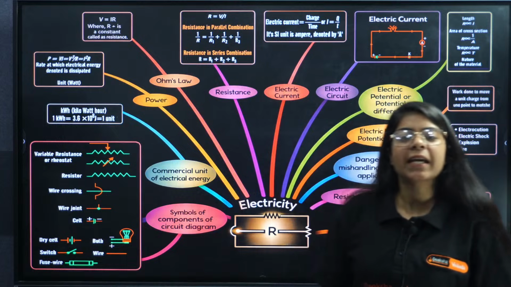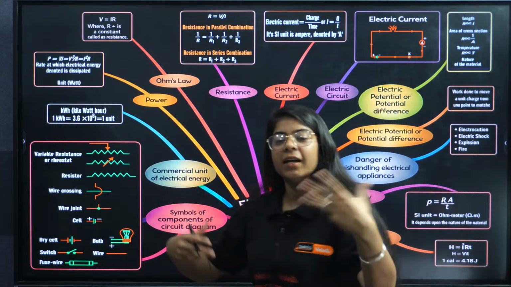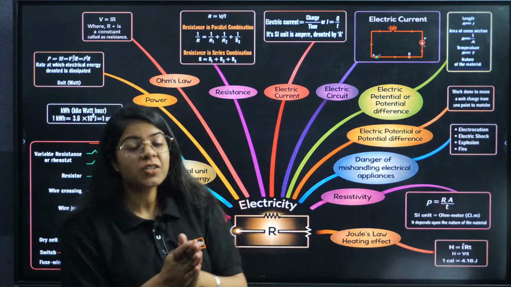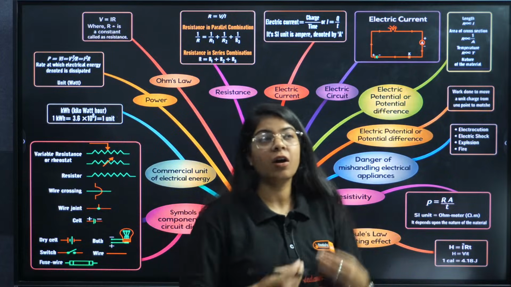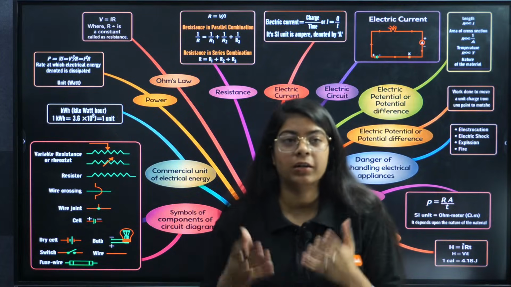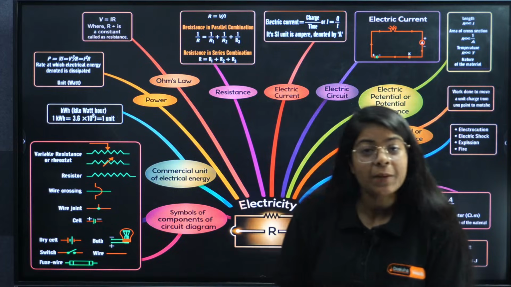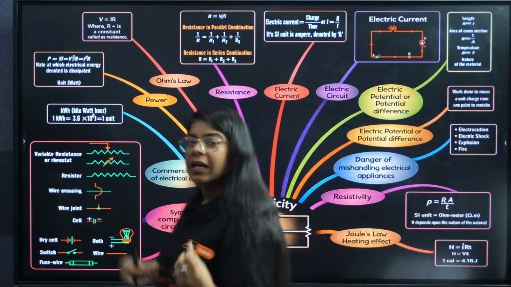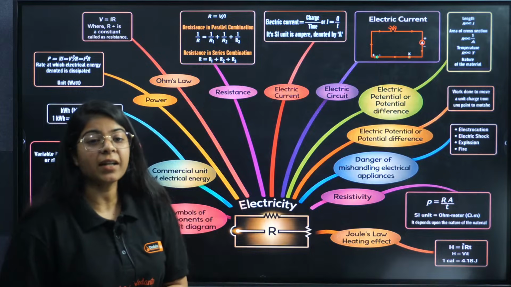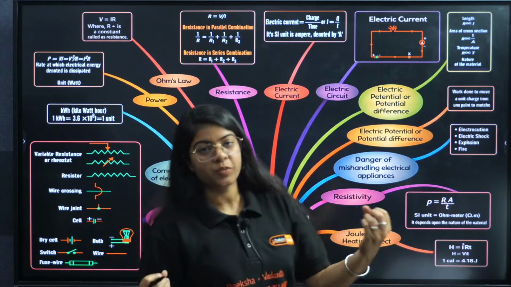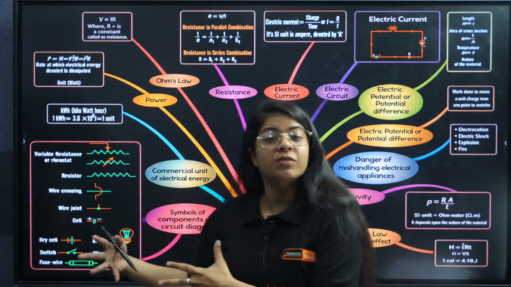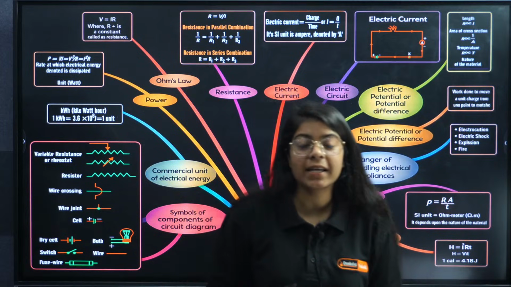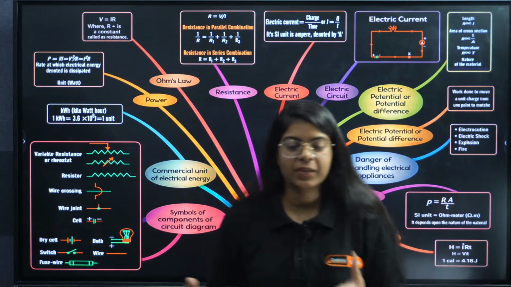Ma'am, electricity is related to charges and currents. So charge is a basic property of matter, or we can say a conductor or a body. It has atoms, ions, electrons, due to which a charge is produced in this body. When this charge moves, we get current. So current is motion of charges, correct?